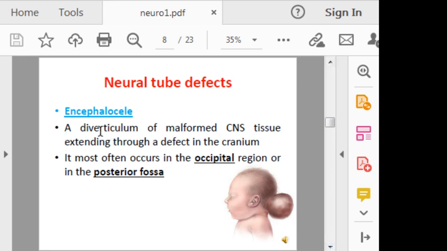In encephalocele, there is a diverticulum of malformed CNS tissue extending through a defect in the cranium. It most often occurs in the occipital region or in the posterior fossa.